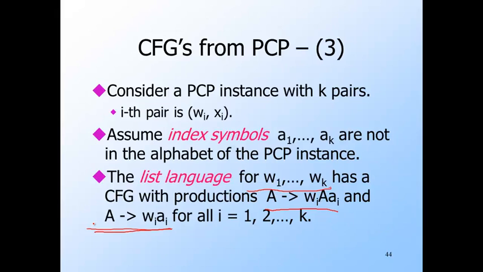For example, here's a derivation. A could derive in one step, let's say w1 A a1. And then in one more step, we could use, let's say, the terminal production for w2. So we get w1 w2 and then a2 a1. Notice that the sequence of a's is the reverse of the sequence of w's.